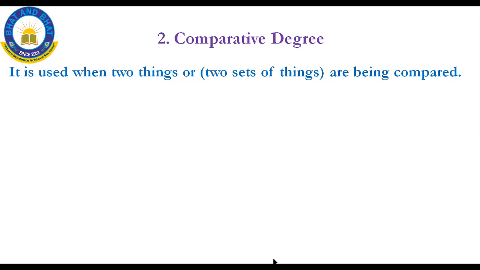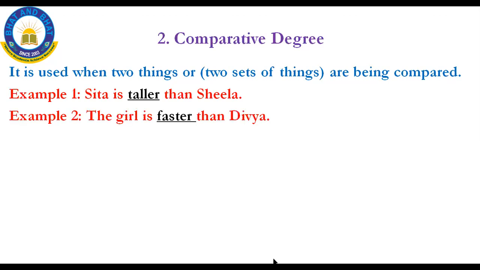Comparative degree is used when two things or two sets of things have been compared. Here, Sita is taller than Sheila. Now look at the example. Sita is taller than Sheila. Has the adjective changed? Yes. The girl is faster than Divya. I have used a word called "than". This is about your comparative degree. In the positive degree, the adjective was tall. When we come to the comparative degree, the adjective becomes taller.